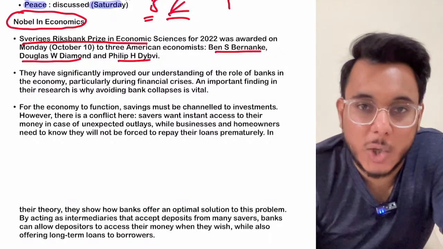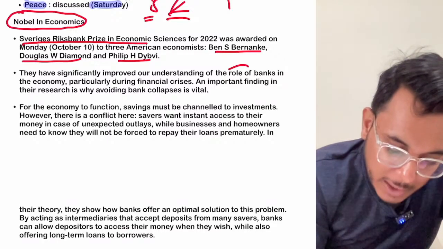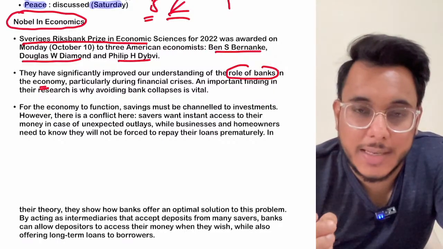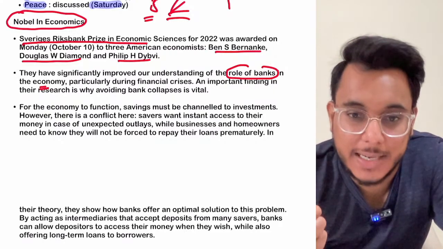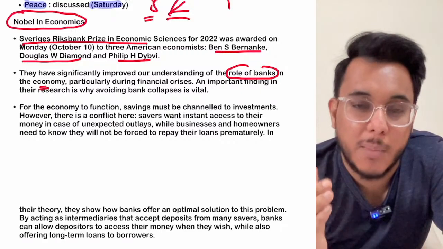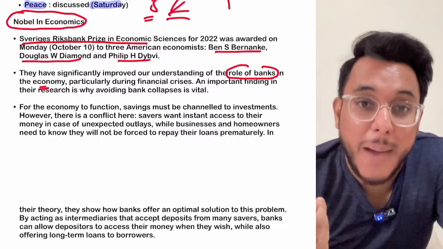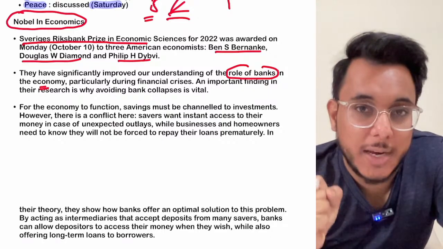They have been given the Nobel Prize because they have enhanced the understanding of what role the bank plays in the economy. Now guys, understand this particular thing. If you talk about the 2008-9 global financial crisis that came, why did that crisis come? The crisis came because of some of the US banks that failed. If a bank fails, there will be a lot of challenge on the economy.